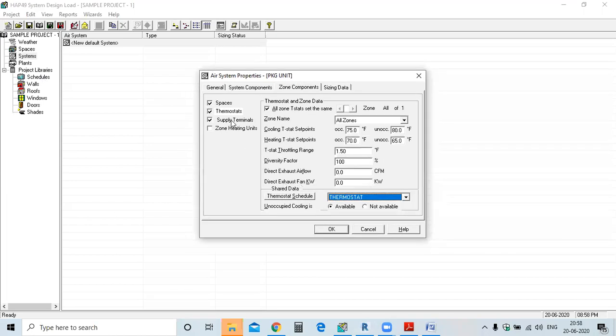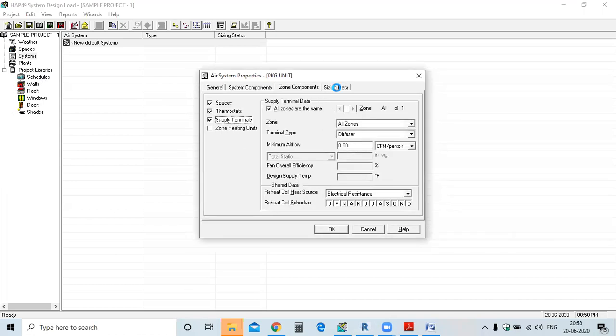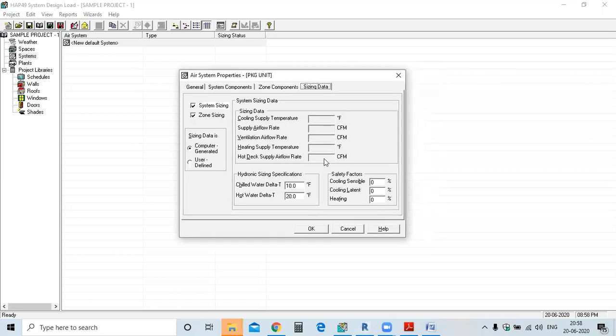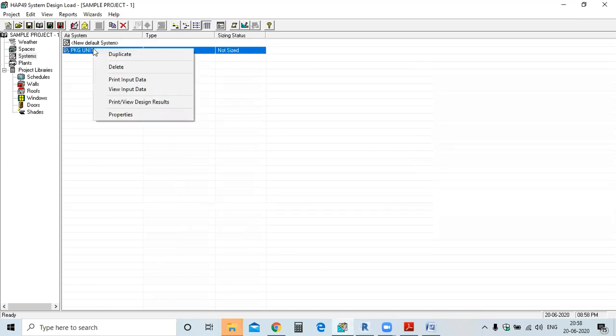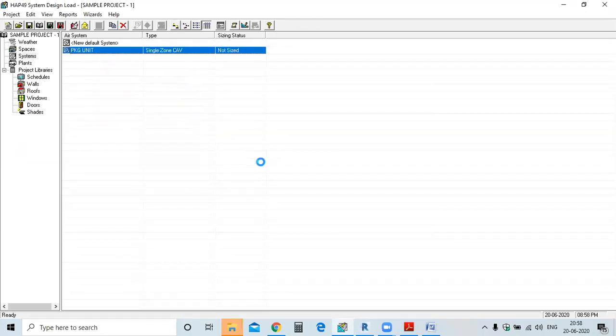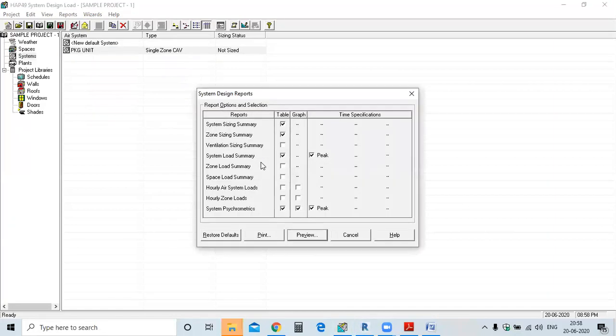Okay. Supply, no need to change in this one. Sizing data, cooling sensitive safety factors: 5% in this one, 5% in this one. Okay, package unit. Yes, the system is ready. Now right click this one and print view design result. Click preview.